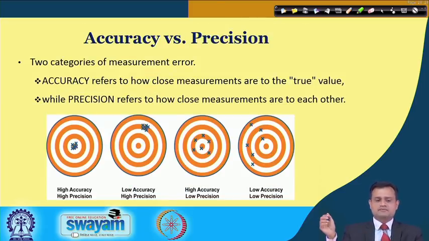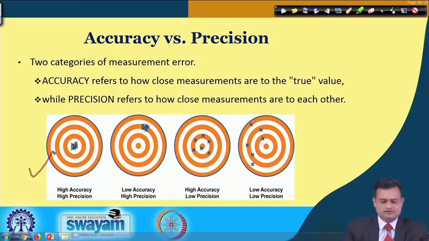Just to remind you of the difference between accuracy and precision: if you are close to the target value, actual value, true value, you are accurate, and if your subsequent readings are falling in close proximity, then you are precise also. So, the first situation is high accuracy and high precision.